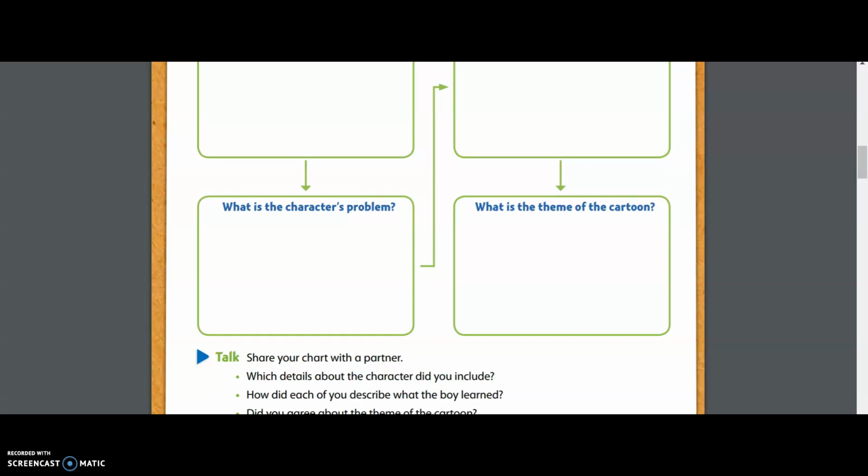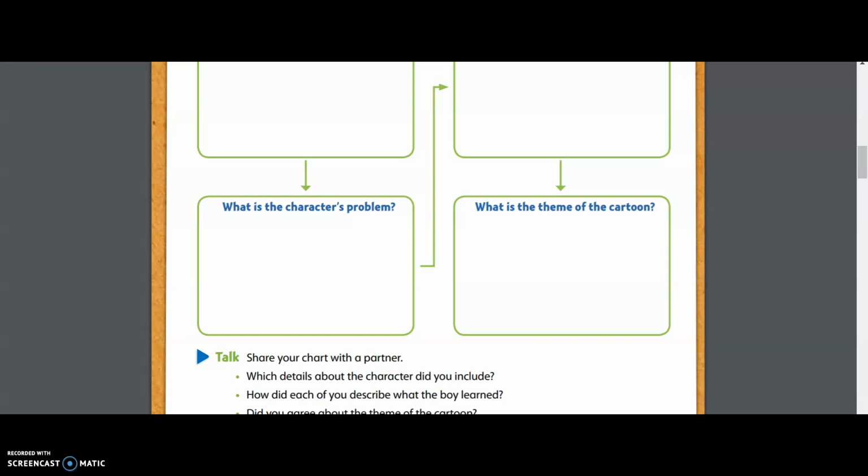So when we think about the theme that we're coming up with, we're going to use what the character learned from his experience in our comic. But not only what he learned, we have to make it general. We have to take out those characters' names, take out the setting, and just figure out what life lesson everyone could learn from this story.